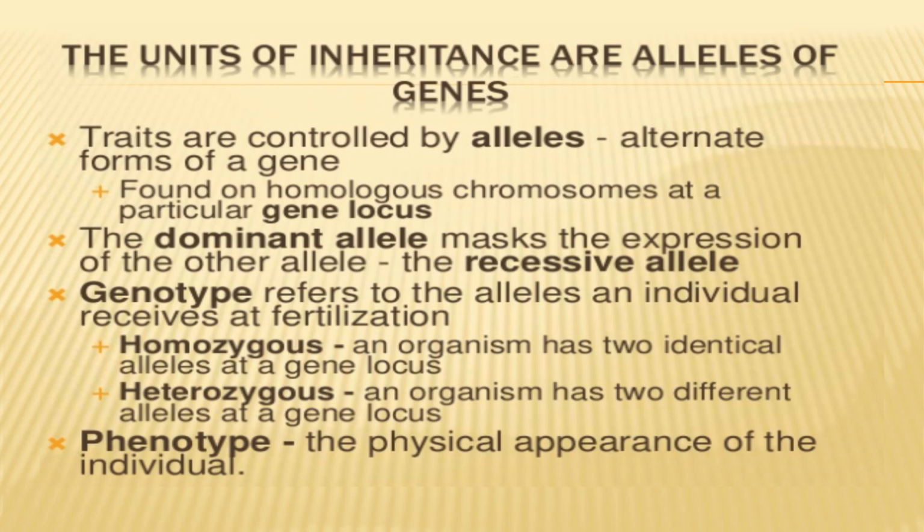What is an allele? An allele is an alternative form of a gene found on a homologous chromosome at a particular gene locus. What is a gene locus? The position of a gene on a chromosome is known as the gene locus, and a gene has alleles that are alternative forms of that gene. They are of 2 types: one is the dominant allele and the second is the recessive allele. The dominant allele masks the expression of the other allele, and the recessive allele is the one masked by the dominant allele.